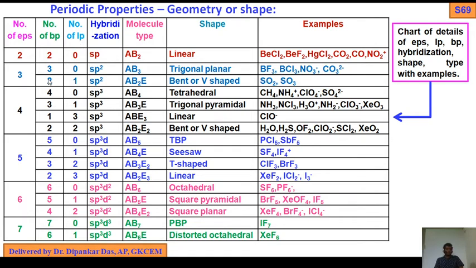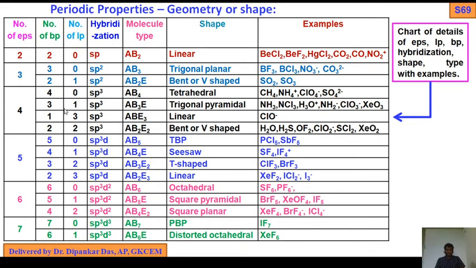If number of bond pair is 2 out of 3 and number of lone pair is 1, then hybridization is same as I told you. AB2E type of molecule, it should be V-shaped or bent structure. Later I will show you what is the exact structure. So it should be V-shaped structure as for SO2 and SO3. SO2 and SO3 the structure should be V-shaped. Okay.